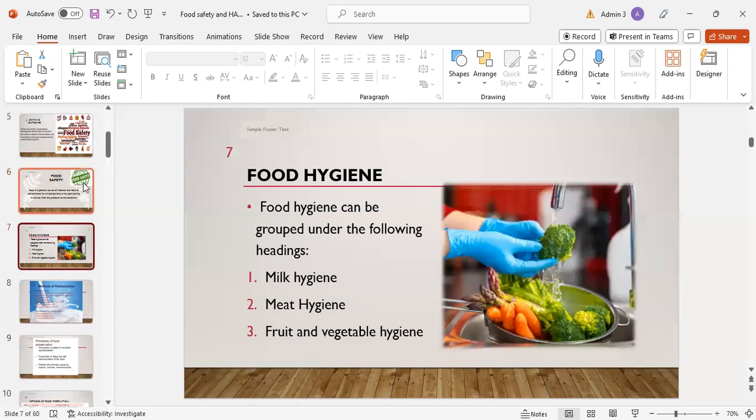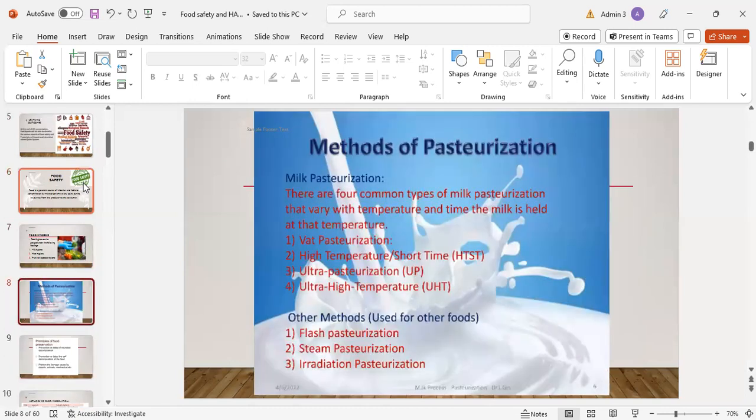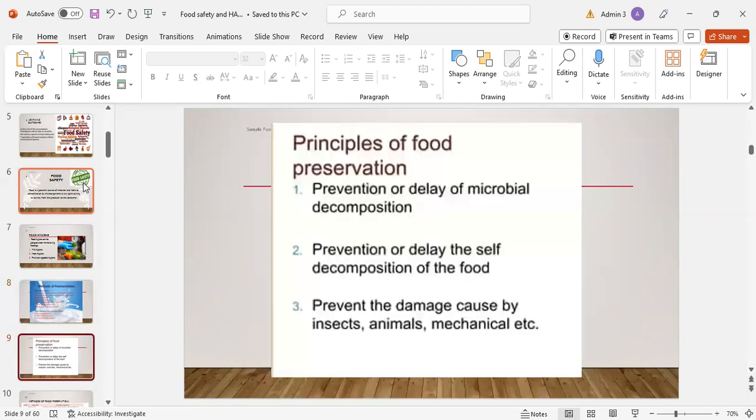Under milk hygiene, the processes are the methods of pasteurization. There are 4 common types of milk pasteurization that vary with the temperature and time the milk is held at that temperature. Number 1, wet pasteurization. Number 2, high temperature short time process. Number 3, ultra pasteurization. Number 4, ultra high temperature pasteurization. Other methods used for other foods are flash pasteurization, steam pasteurization, and irradiation pasteurization.